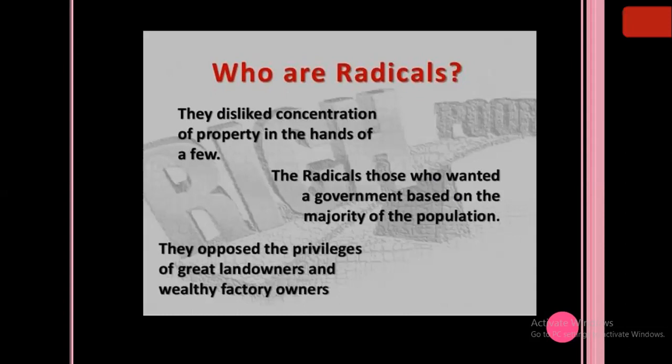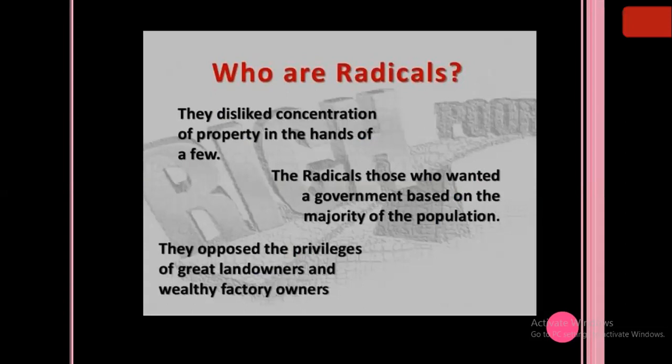As we know about the three estates, there were also privileges given to them. They were exempted from all the taxes. That was according to their privileges. So these radicals were also opposing the privileges of the great landlords and the wealthy factory owners. And they also disliked the concentration of property in the hands of few.